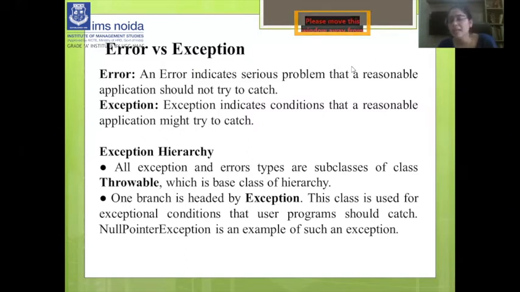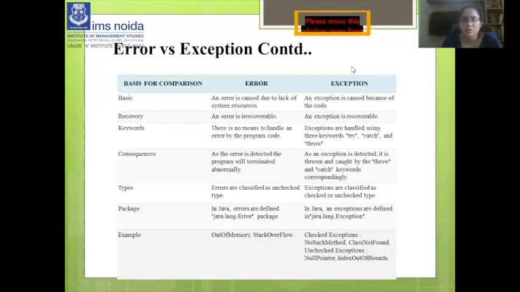One branch is headed by Exception. This class is used for exceptional conditions that user programs should catch. NullPointerException is an example of such an exception. There are more examples of exceptions, which we will cover.